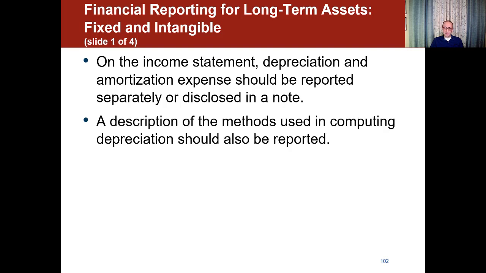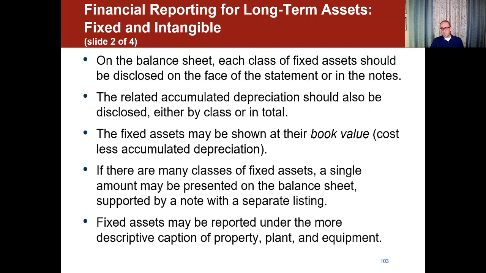A description of the method used in computing depreciation should also be reported, and that's typically done in the footnotes or the disclosures. On the balance sheet, each class of fixed assets should be disclosed on the face of the statement or in the notes. The related accumulated depreciation should also be disclosed either by class or in total. The fixed assets may be shown at their book value, which is the cost minus the accumulated depreciation. Try to remember that. The book value would show how much was the original price minus the accumulated depreciation.